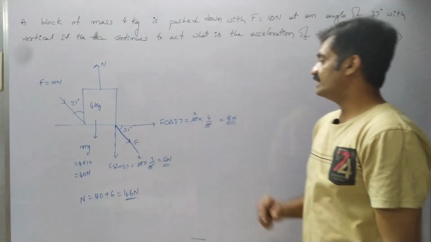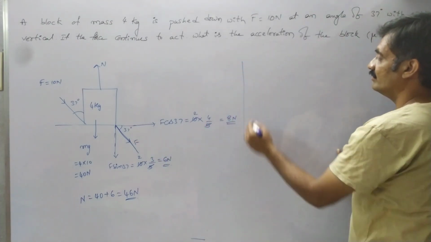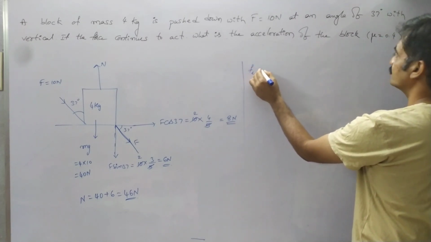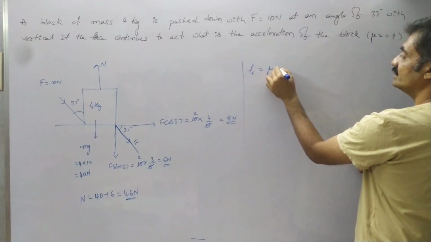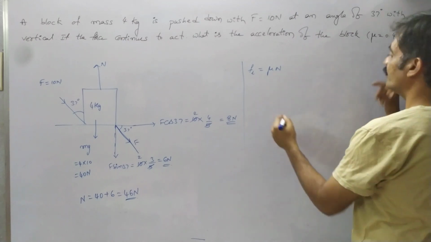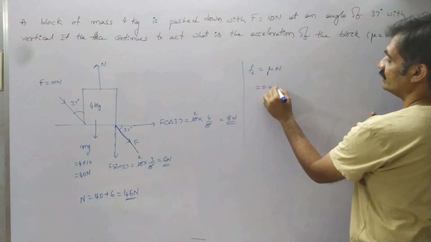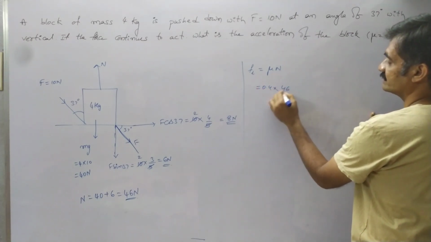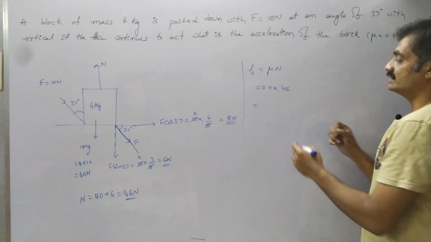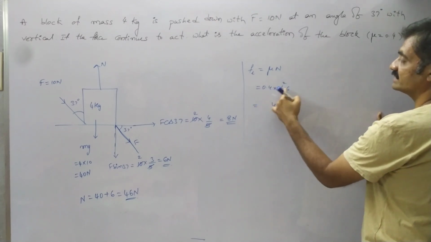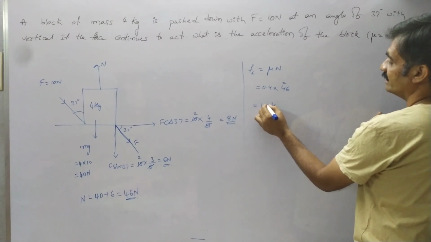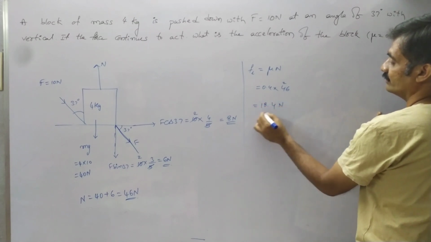Now we have to represent the limiting frictional force, where the limiting frictional force F suffix L equals mu into N, where the value of mu is 0.4 into N is 46. Observe that 4 sixes are 24, 4 fours are 16, 16 plus 2 is 18, 18.4 Newton.